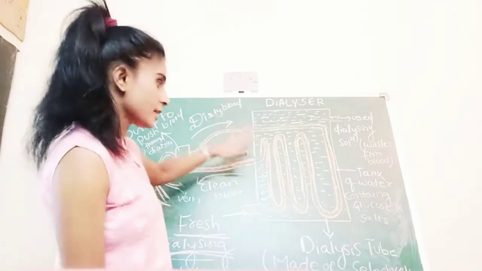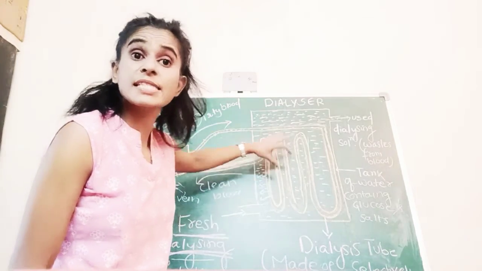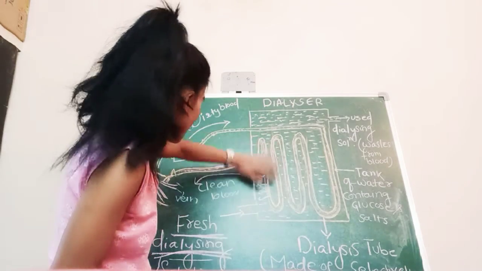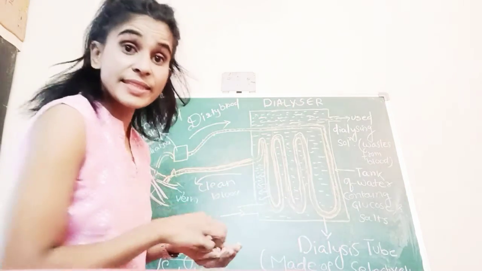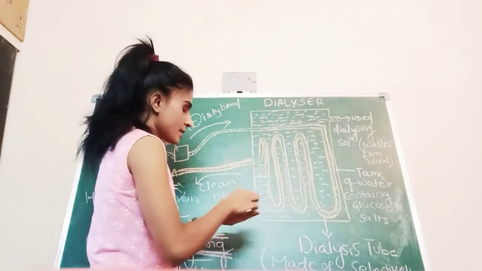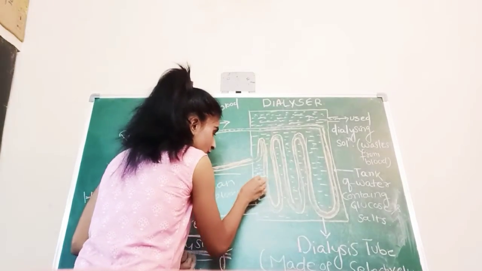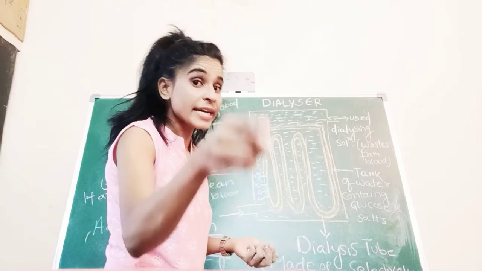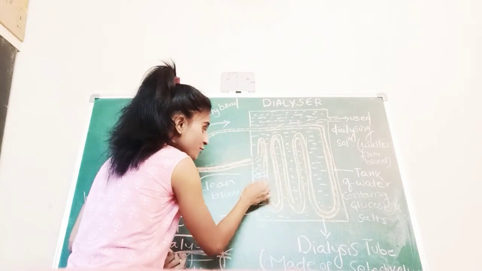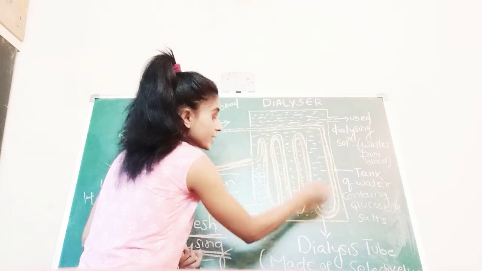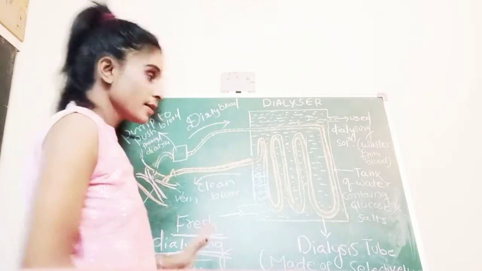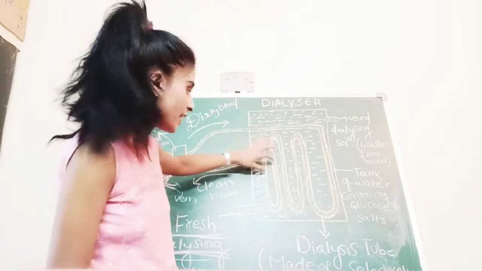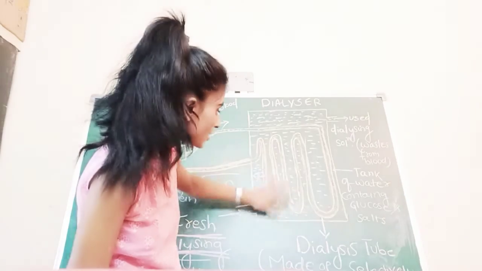Now what happens? Since it's a semi-permeable membrane, the waste diffuses. Since it's a semi-permeable tube and the tube contains dirty blood, the waste diffuses from the tube and enters into the tank. Understood? Dirty blood enters the tube, the tube is semi-permeable, so the waste from that dirty blood diffuses into the solution of the tank.